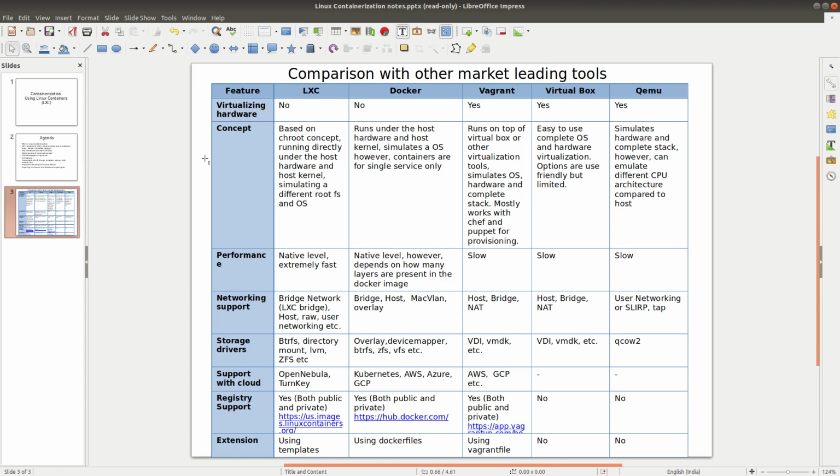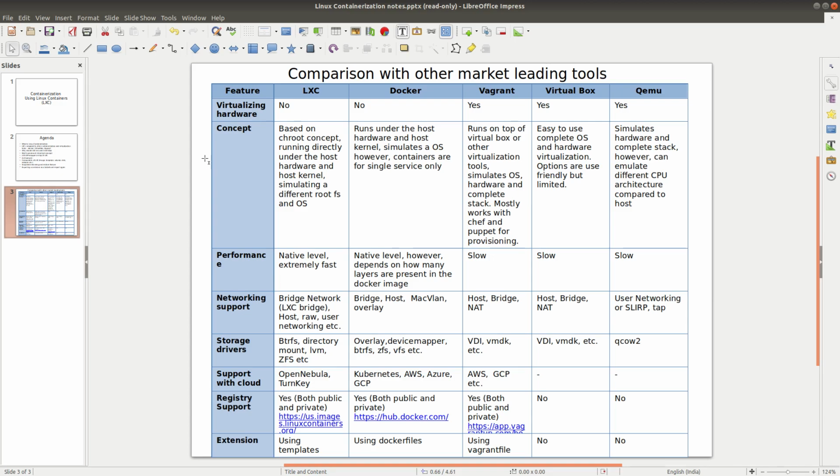They are almost pretty much similar, except that Docker is more widely adopted by other service providers. You'll see that it is the key concept being used in AWS or Kubernetes, and in Azure and GCP also. But LXC is also getting a little bit of exposure. I think the concept of LXC is actually utilized by Docker, and on top of that, they have provided their own set of APIs to make it marketable.